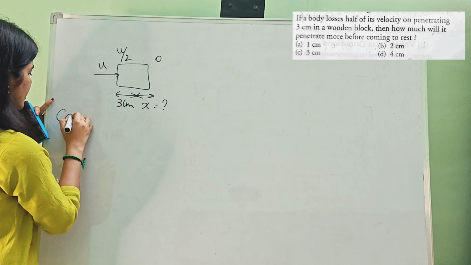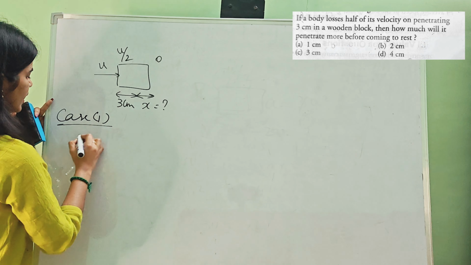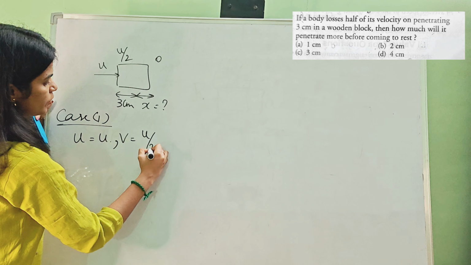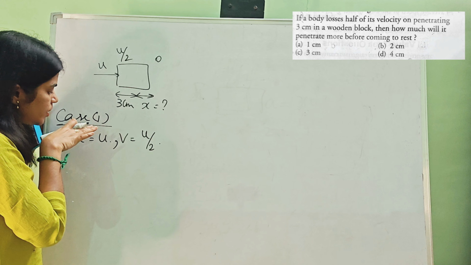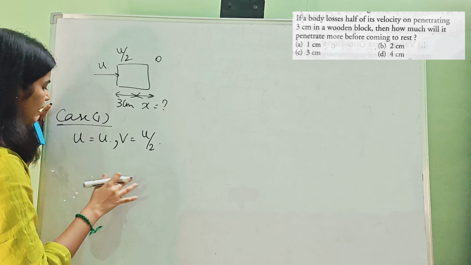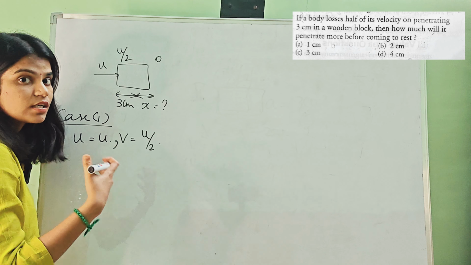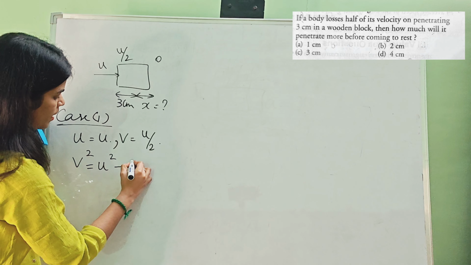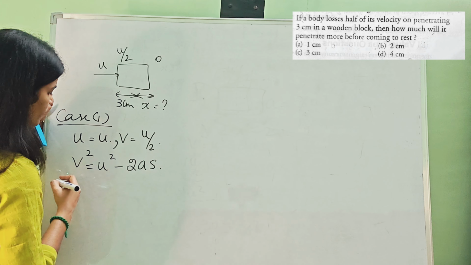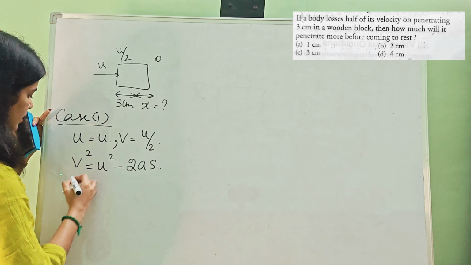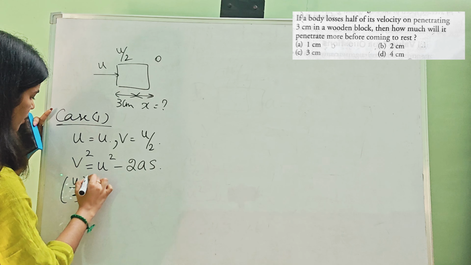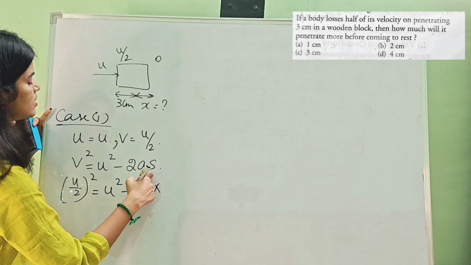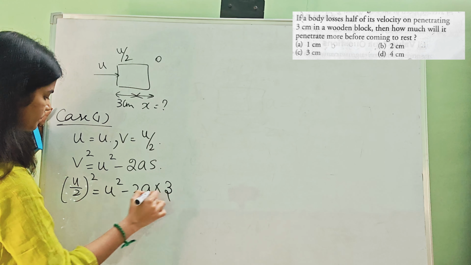So make it case 1. It has initial velocity u, then final velocity is u by 2. Since the speed reduces in that direction, it is the retardation concept. Then the formula: v square equal to u square minus 2as. Now just substitute. v is u by 2, the whole square, equals u square minus 2a, and the distance they provided is 3 centimeter.